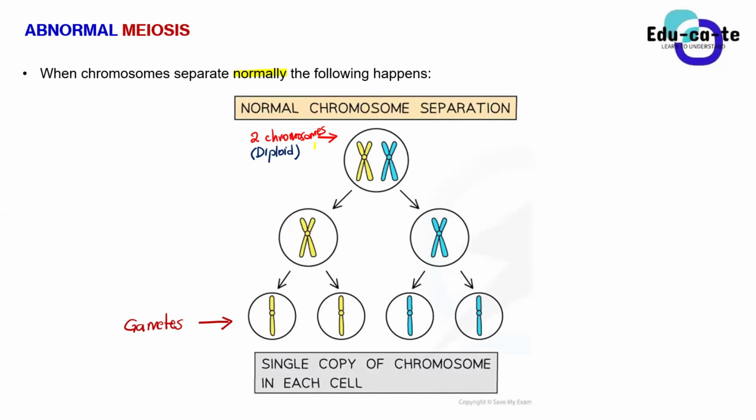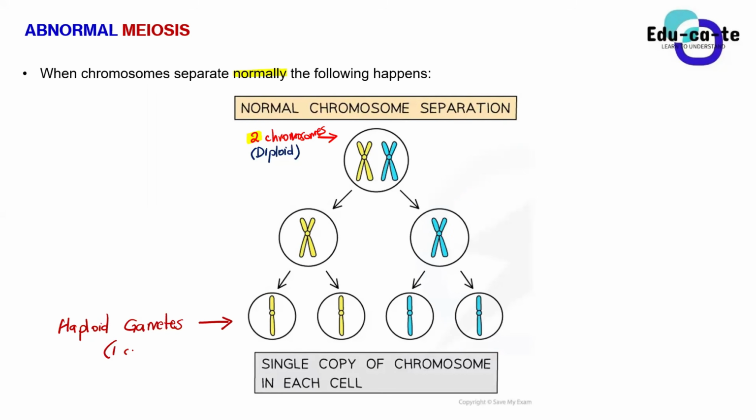So this cell has 2 original chromosomes. At the end of the day, we expect these haploid gametes to have 1 chromosome. I already told you the type of chromosomes that we expect at the end of meiosis.